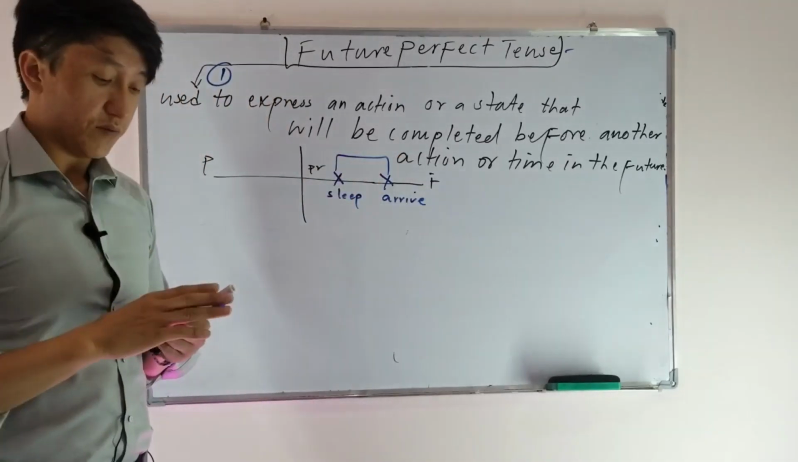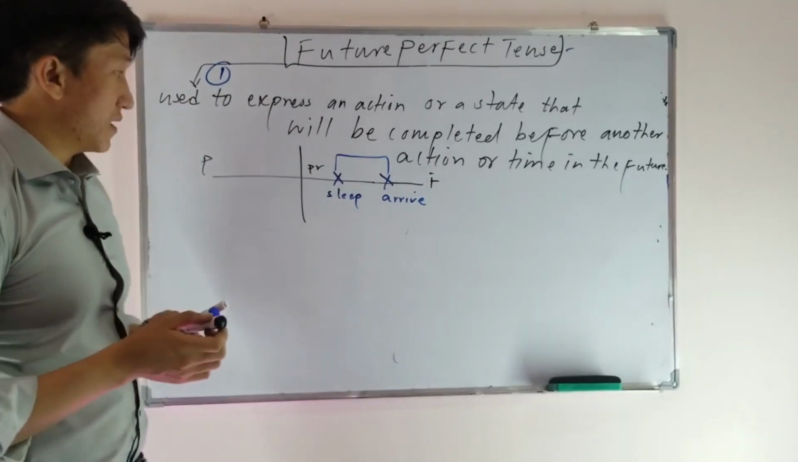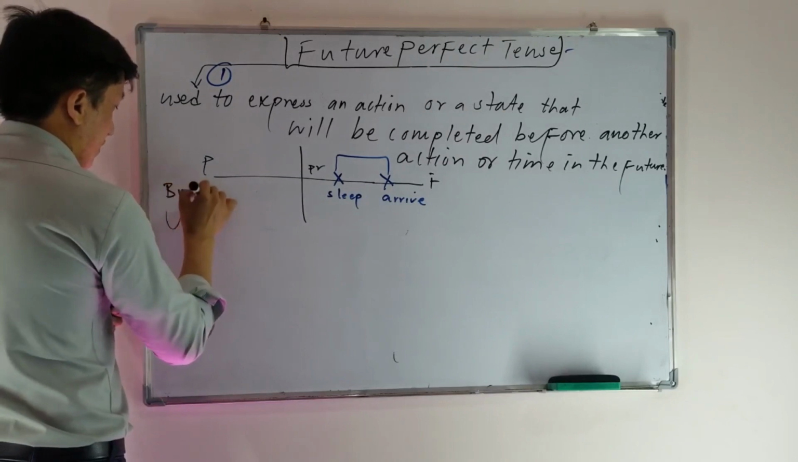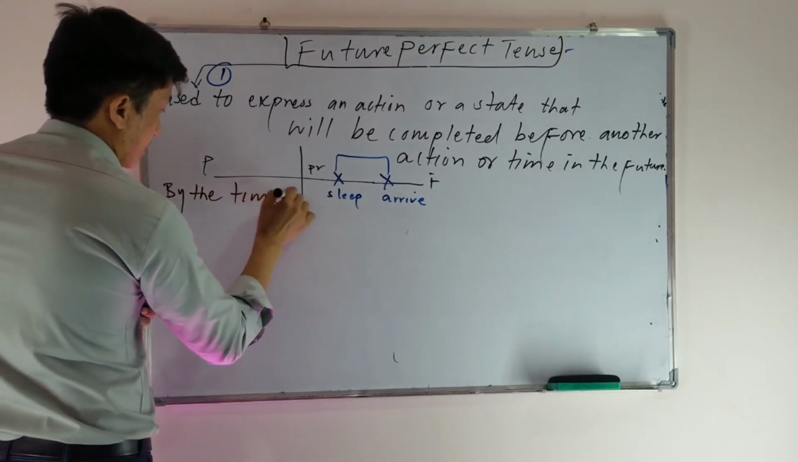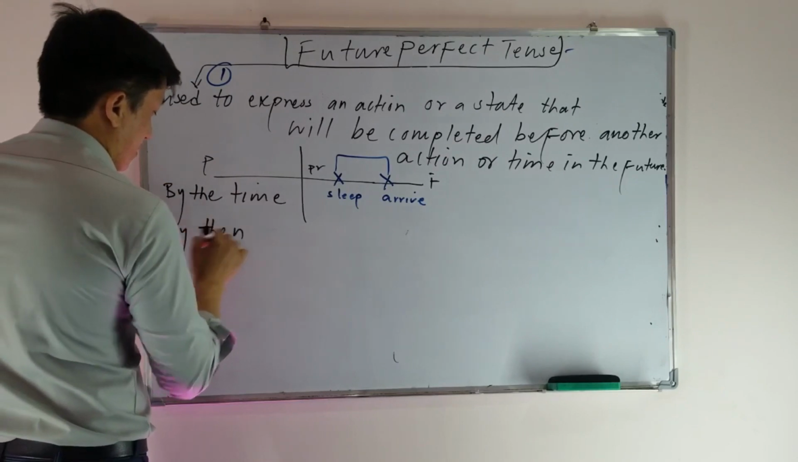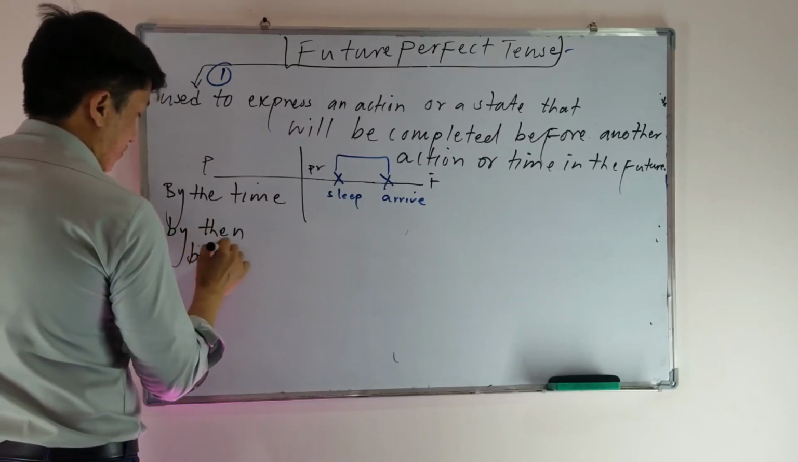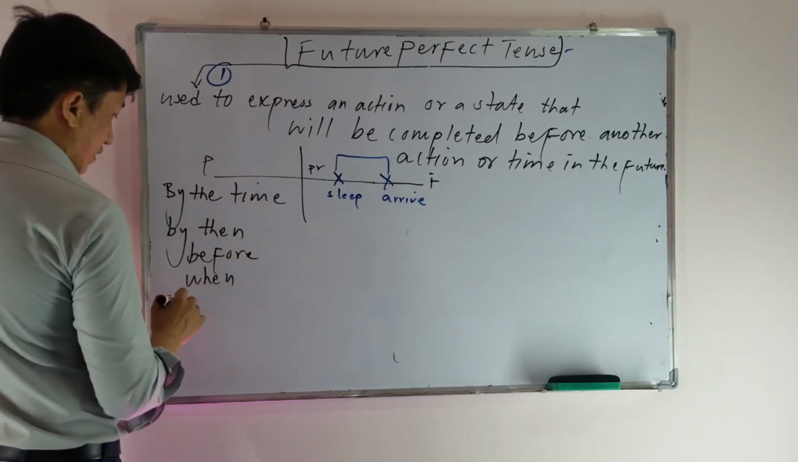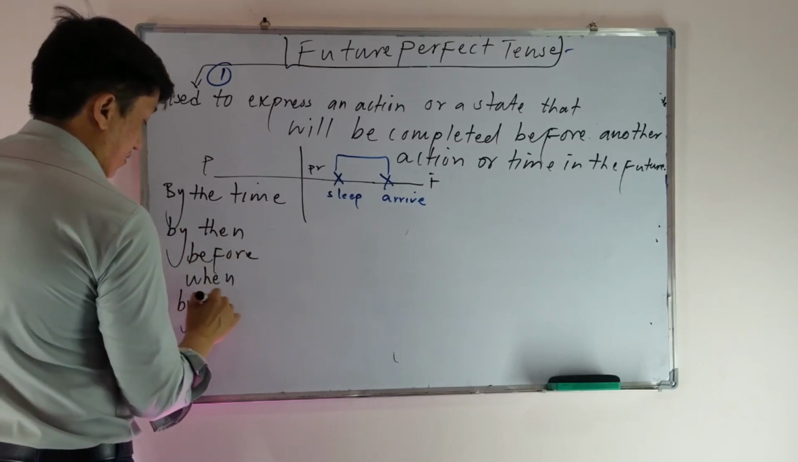So at that time, we have to use future perfect. And mostly here, we use some words. For example, we use by the time, some phrases and some words. And we use, for example, by then. Sometimes we also use before, or we use, for example, when, or we can say by that time.